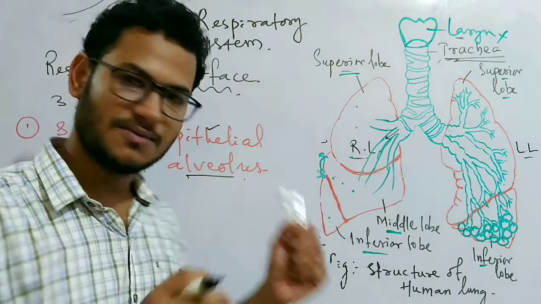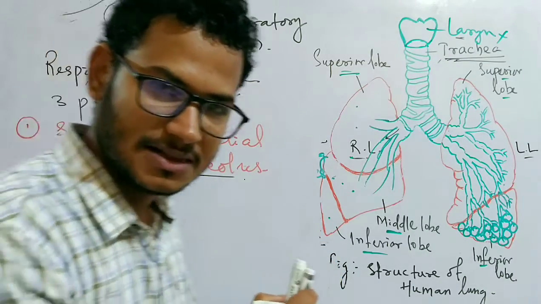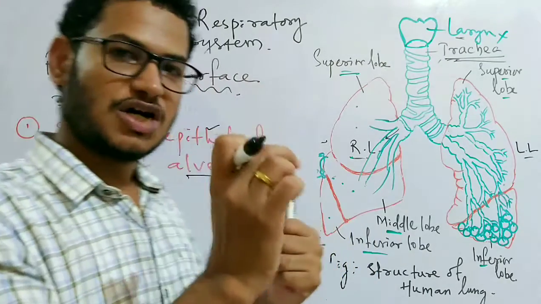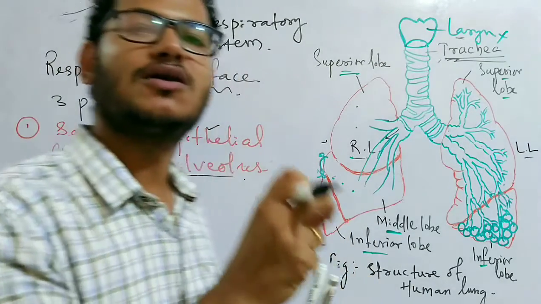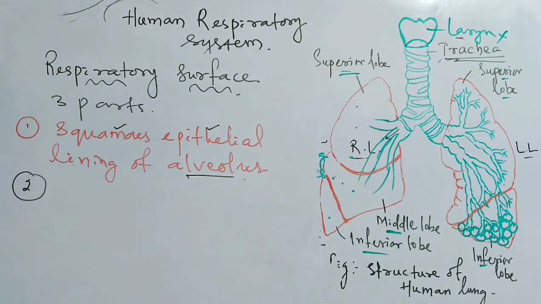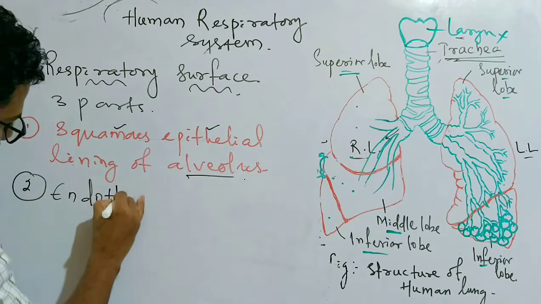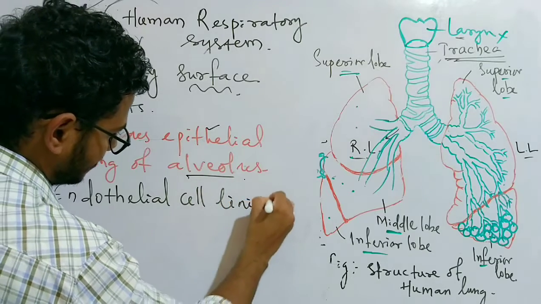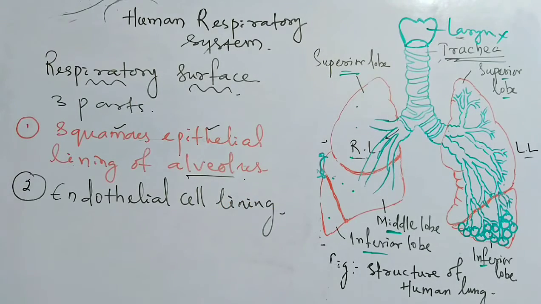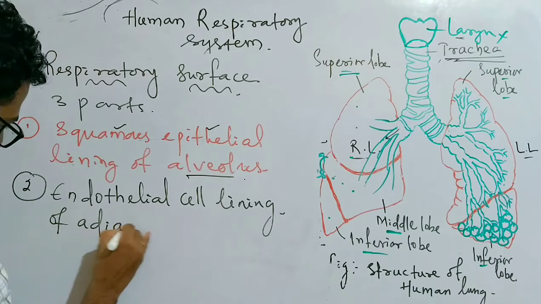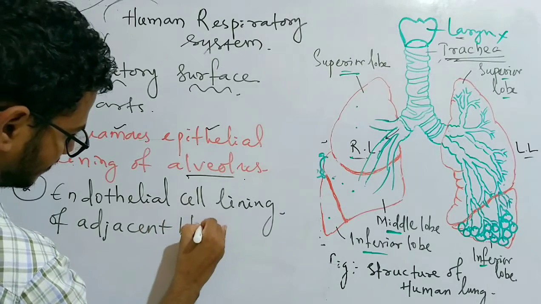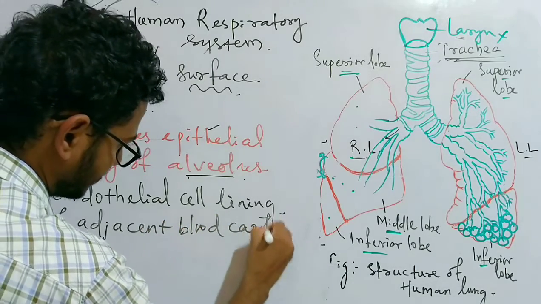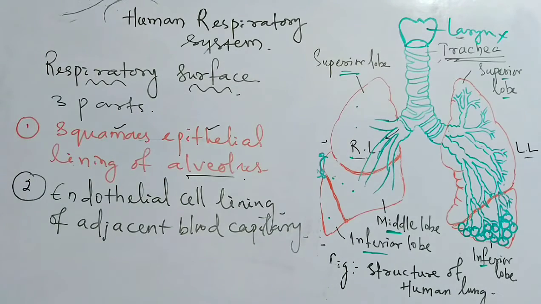So as I have told you, the alveolus is captured by blood capillaries, and as it is captured, the wall of the blood capillary and the wall of the alveoli are in close contact with one another. So the endothelial cell lining of adjacent blood capillary is the second part.